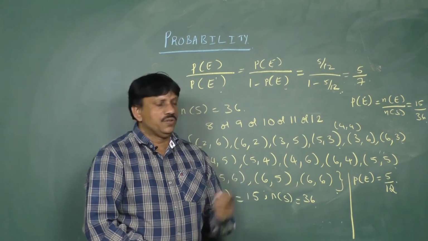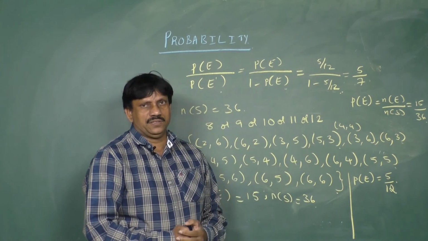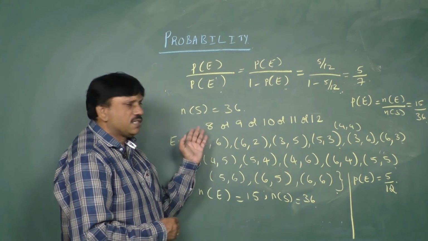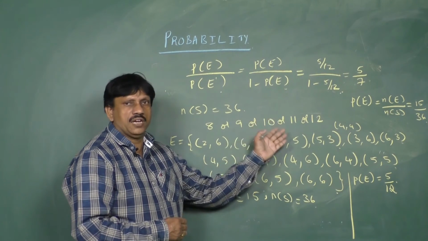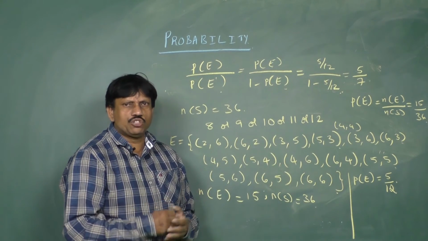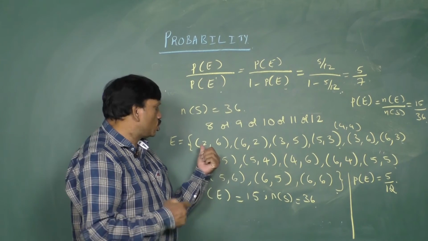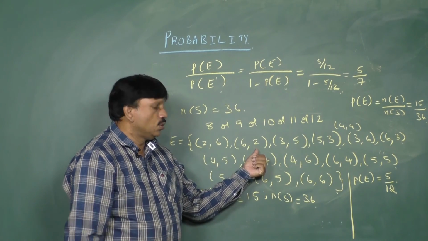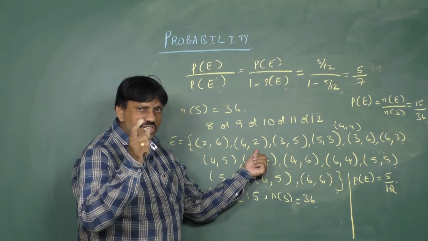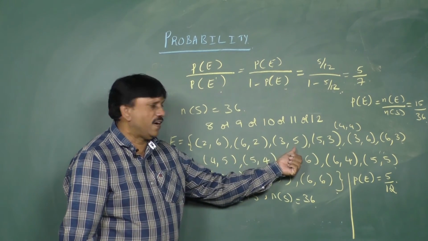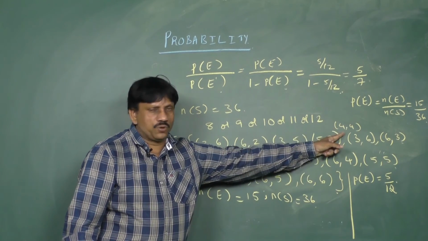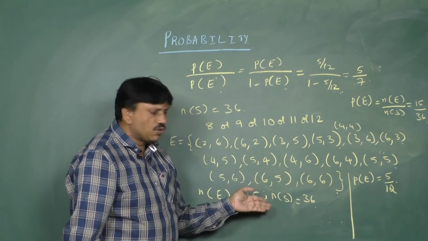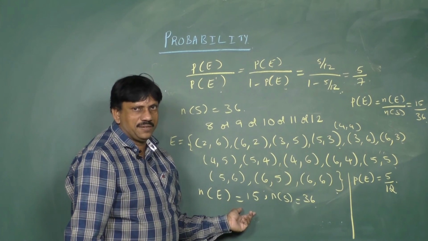Once again, students, you want at least 8 when you throw 2 dice. At least 8 means the possibilities are 8 or 9 or 10 or 11 or 12. It is very easy to write. If first die shows 2, second 6. First 6, second 2. You always check that adding them you must get 8. First 3, second 5. 5, 3, 4, 4, 3, 6, 6, 3, 4, 5, 5, 4. If you count all of them, there are 15 possibilities.